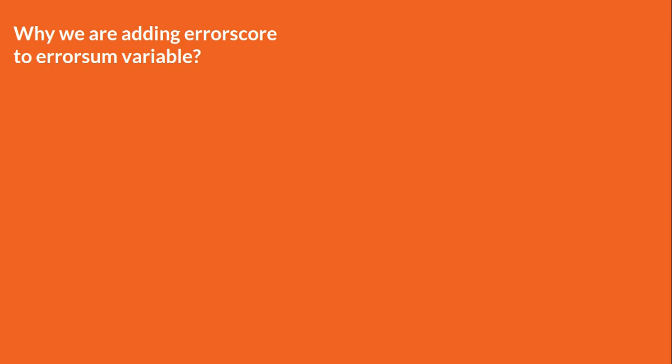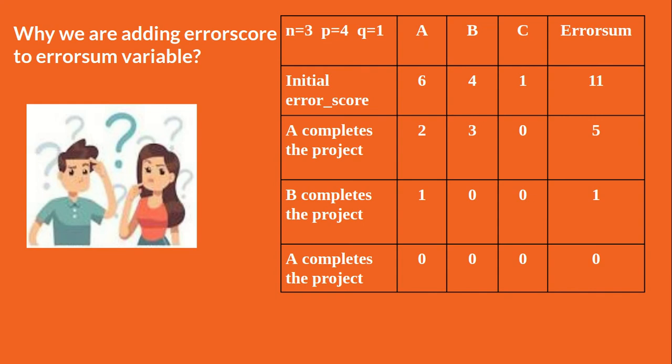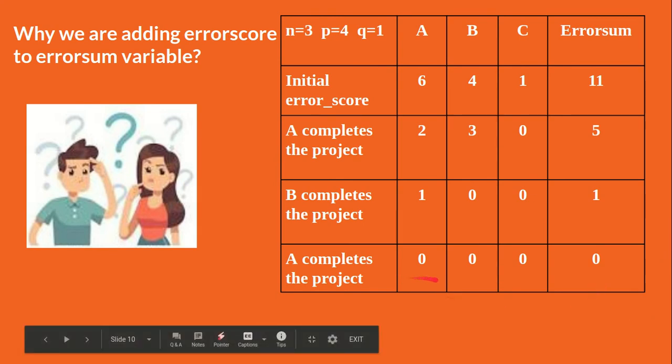So now why are we adding all the error scores? Think on it. You are absolutely right. Observe the bottom row. We stop deducting p and q values from the team members' error scores, meaning we conclude when the error score of all the team members becomes 0. So instead of checking each team member's error score in each iteration, we just check this error sum variable value. Whenever the error sum variable is equal to 0, that indicates every team member's error score is 0.